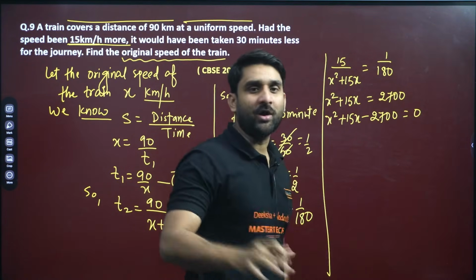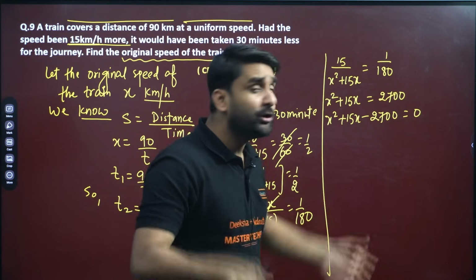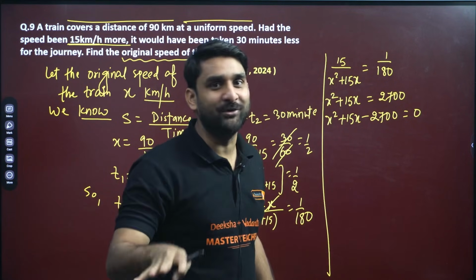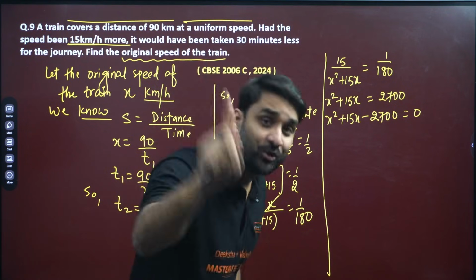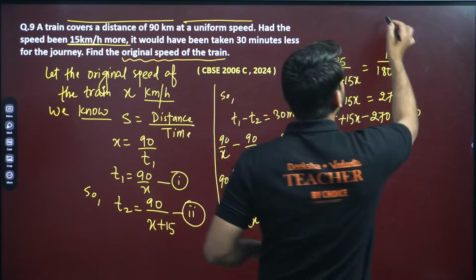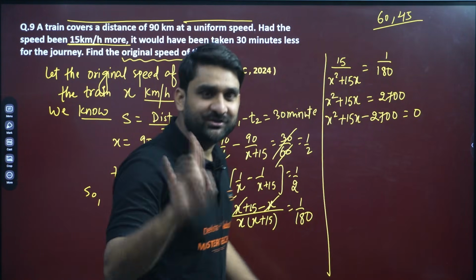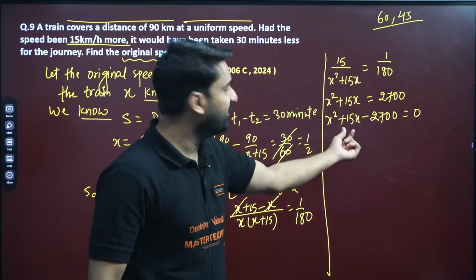So we have a quadratic equation, x square plus 15x minus 2700. Now we want two integers whose product will be 2700 and whose difference will be 15, my dear. I think 60 and 45. Yes, my dear, 60 and 45. Both are the pair whose difference will be 15.